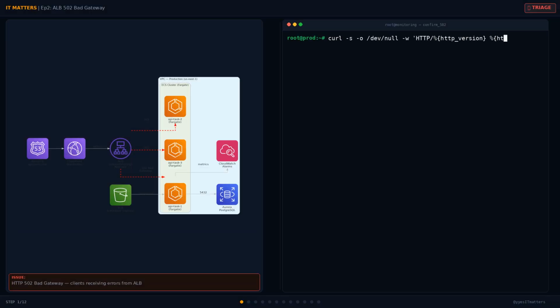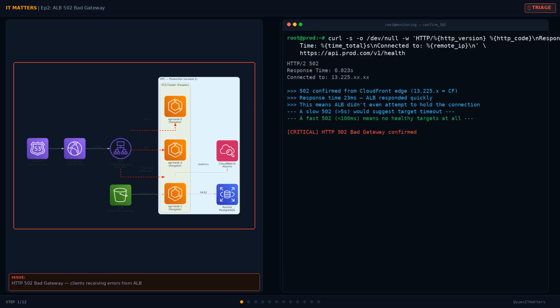Alright, we have a P1 incident. Customers are reporting 502 bad gateway on our API. Let me first explain what a 502 actually means in the context of an application load balancer. When you see a 502 from an ALB, it specifically tells you that the load balancer received the request successfully. So DNS, CloudFront, and the ALB listener are all working. But when the ALB tried to forward that request to a backend target, either the target was not available, it closed the connection before responding, or the response was malformed. This narrows our investigation immediately to the targets behind the ALB.